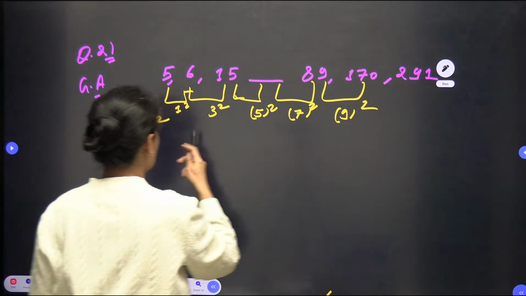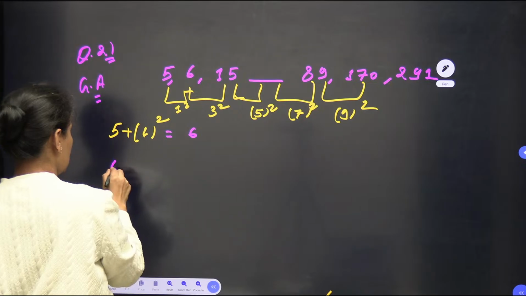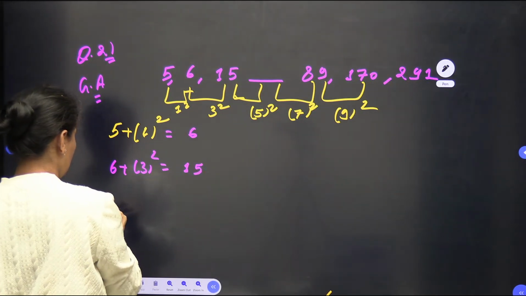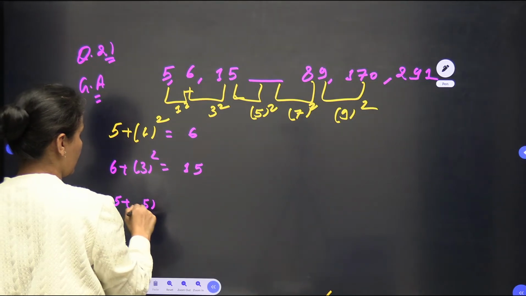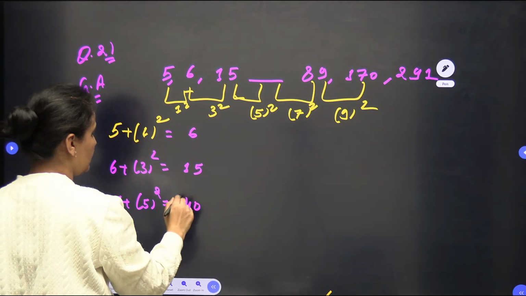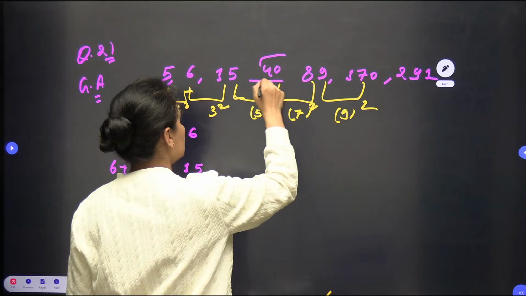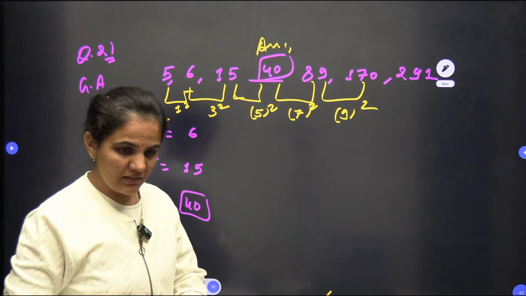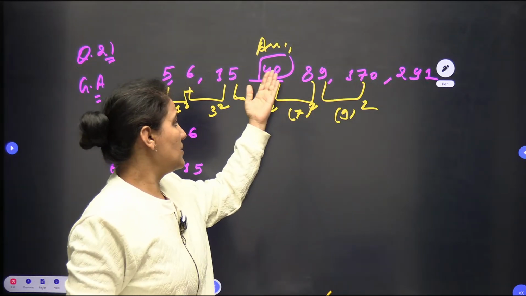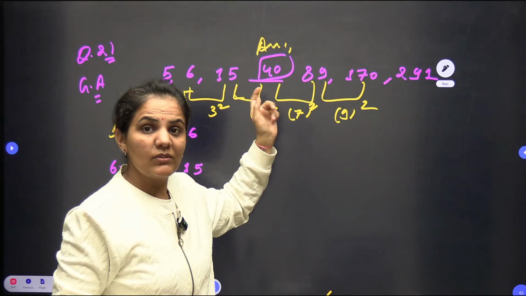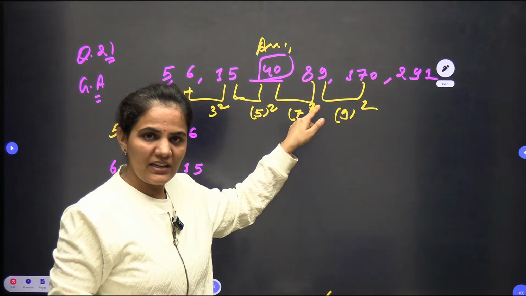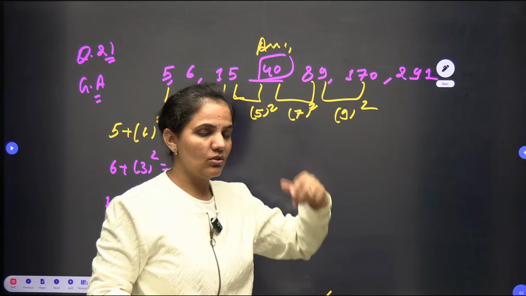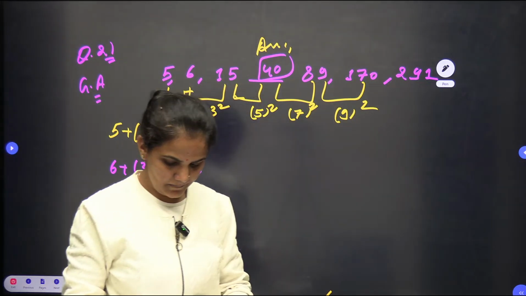So when I am checking here, this is 6. 6 plus 3 square means 15. 15 plus 5 square, 5 square is 25, that should be 40. So the missing term should be 40, because when you cross check you can see whether it is satisfying or not. 40 plus 7 square, 7 square is 49, and 40 plus 49 is 89, right? 89 plus 9 square, which is 81, gives 170. So surely it is satisfying. So this is the simple answer.